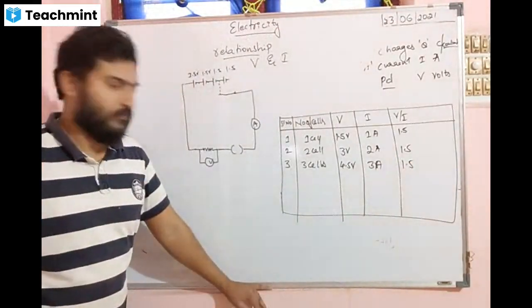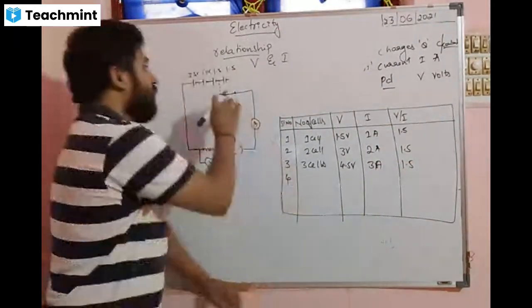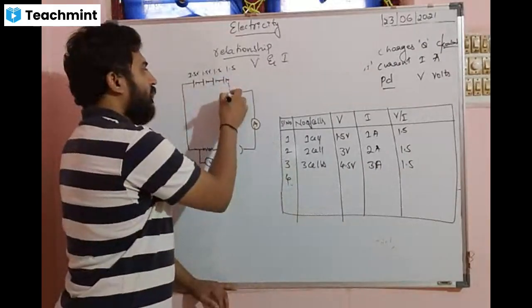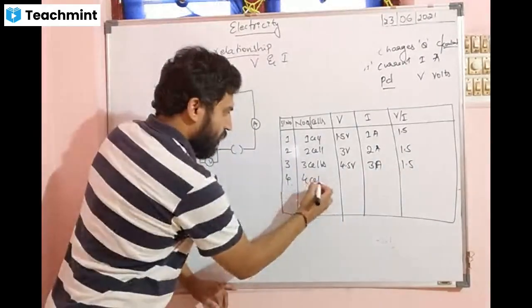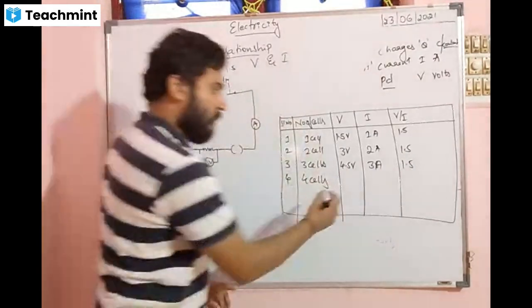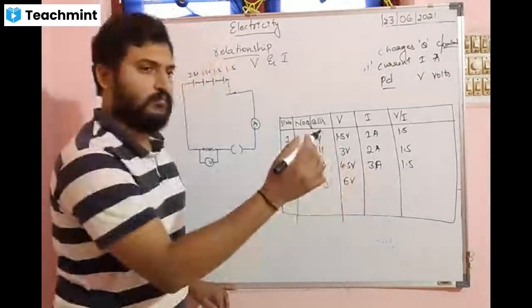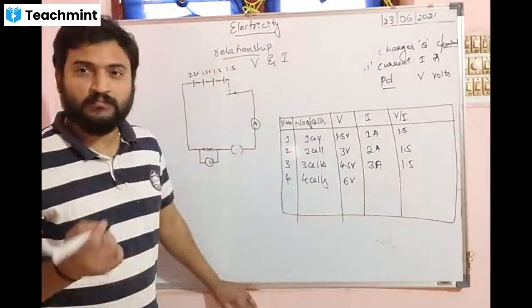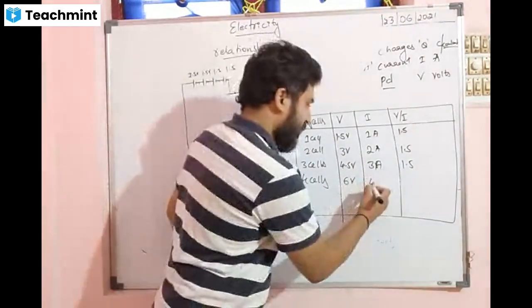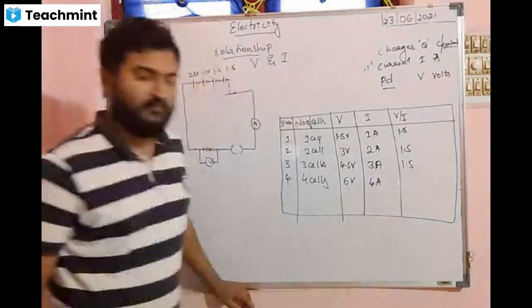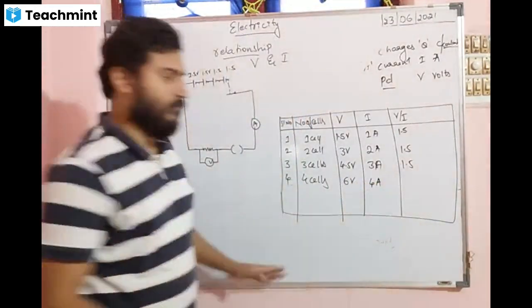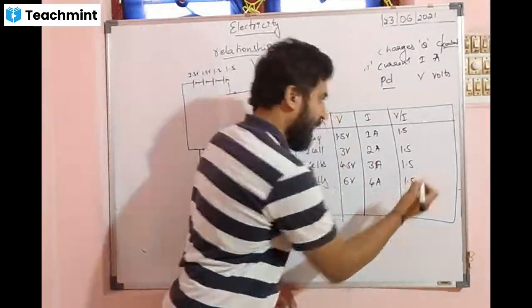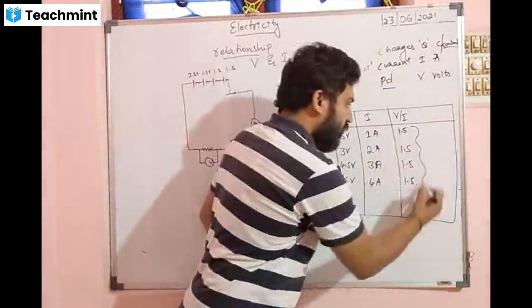1.5. Lastly, I will connect 4 cells. What is the potential difference now? 6 volts. 4.5 plus 4.5... Priya, 6 volts divided by 4 ampere gives 1.5. Can you see these are 1.5, constant?